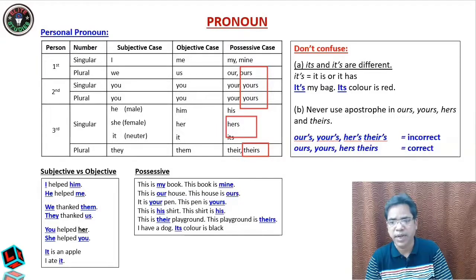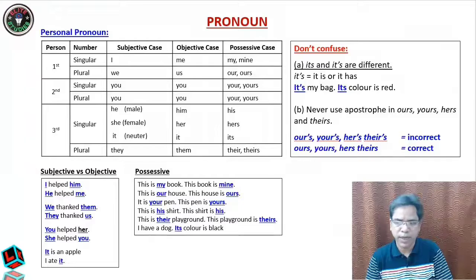Okay, this is incorrect. This complete thing is incorrect. So this is very important. Ours, no, it is only ours, yours, hers and theirs. Okay students, now with this let us go to the next slide.